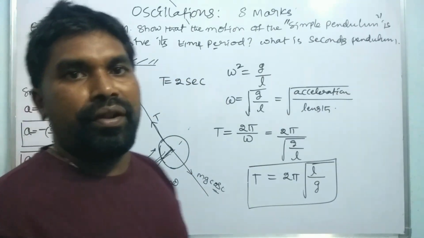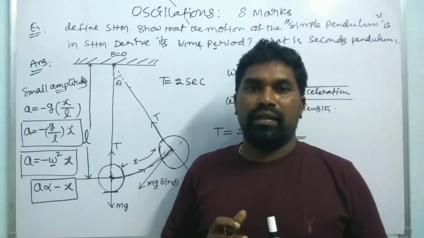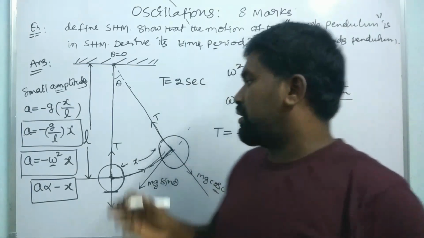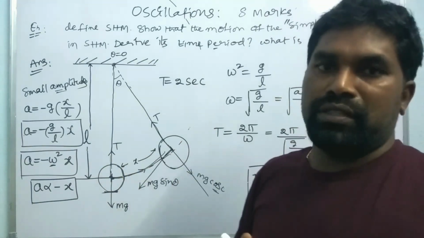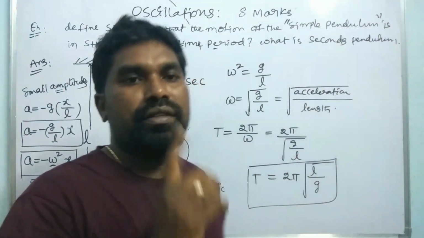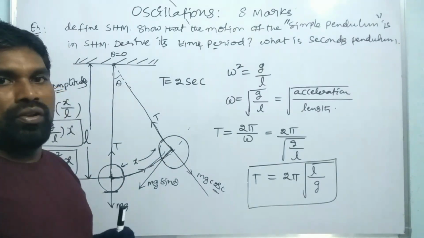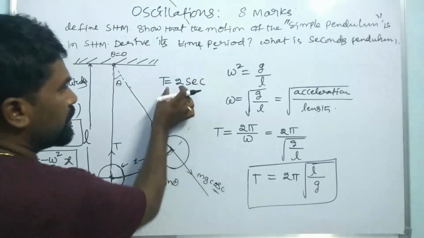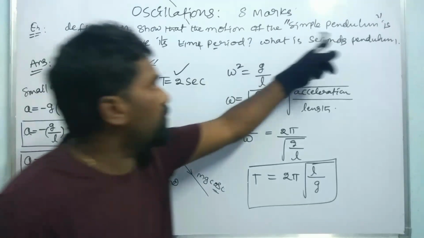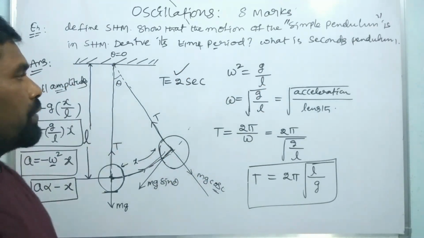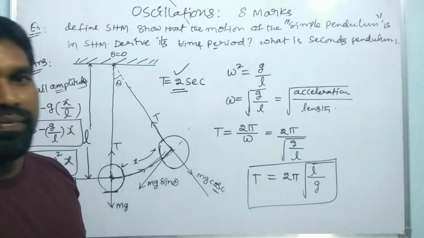It means the time taken to complete one oscillation is 2 seconds. Any pendulum that takes 2 seconds to complete one oscillation is the seconds pendulum. Whose time period is equal to 2 seconds, then it is called seconds pendulum.